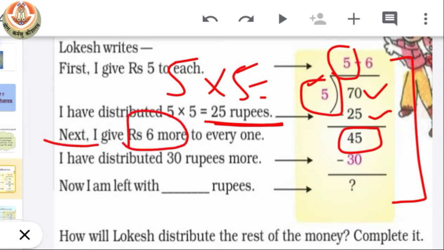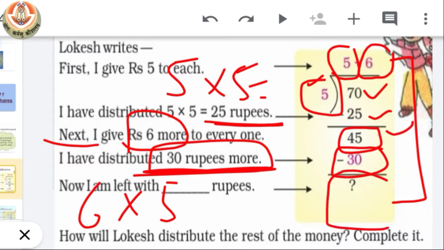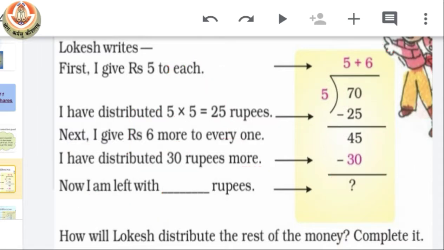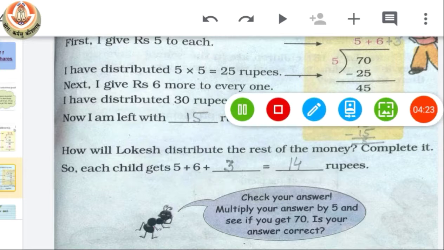Now what did he do next? I gave rupees 6 more to everyone. After 5, he gave rupees 6 more to them. When we divide rupees 6 among 5, that means 30 rupees more are distributed. Now we have to subtract 30 from the remaining 45. So you have to complete this division. You have to help him to complete his division. Let's see how we have to do it. So this is our complete division.